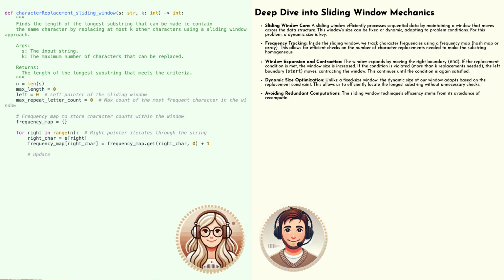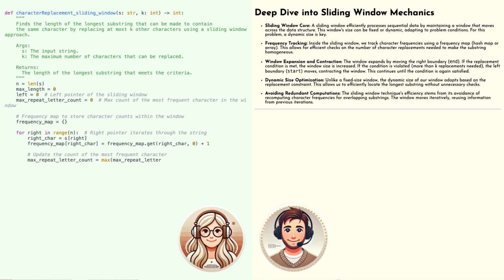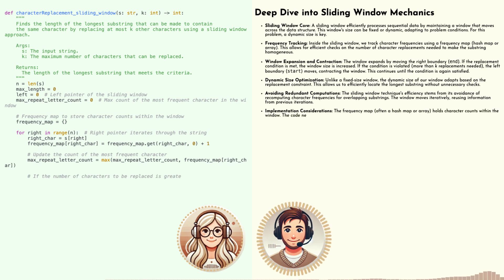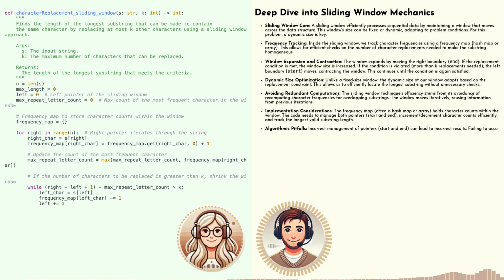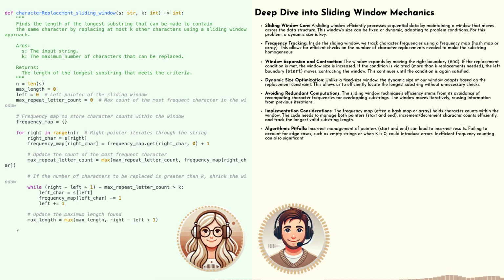But you had that great insight about a sliding window being a possible solution, right? Yeah. I'm still kind of fuzzy on the specifics, though. Like, I get the general idea: focus on one part of the string at a time, then move that window along. But how does that actually help us find the longest repeating sequence? And how do you even represent a window in code?